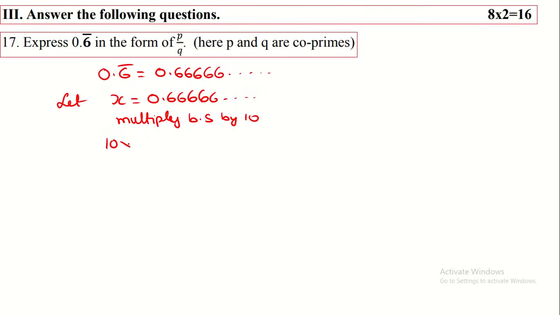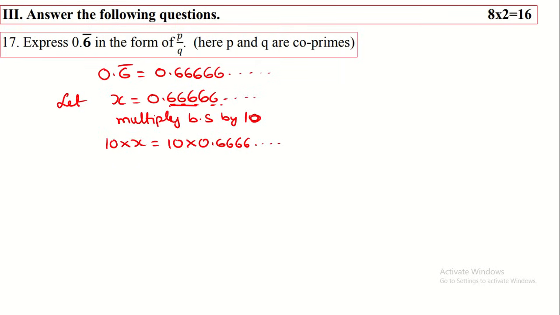So 10 into x is equal to 10 into 0.6666 and so on. Why do I multiply this by 10? Because after the decimal point only one digit is repeating, therefore we multiply by 10. If two digits are repeating, then we multiply by 100. If 3 digits are repeating, we multiply by 1000.